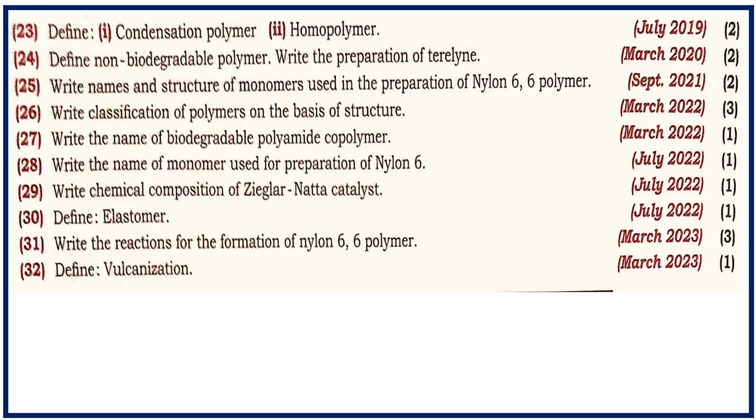Condensation polymer, copolymer, homopolymer, non-biodegradable polymers. Examples of non-biodegradable polymers: terylene, polyester, nylon 6, nylon 66. The new thing here is the Ziegler-Natta catalyst.